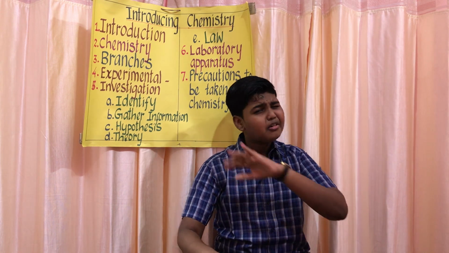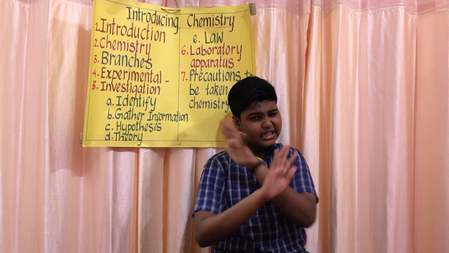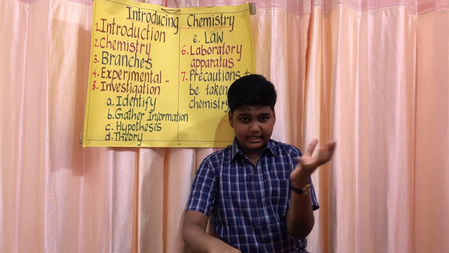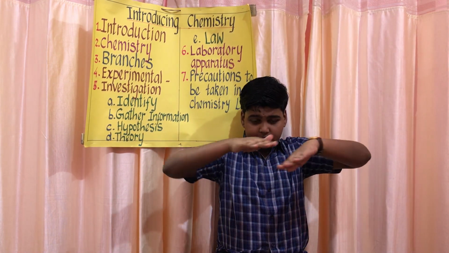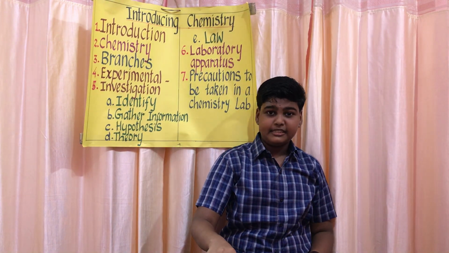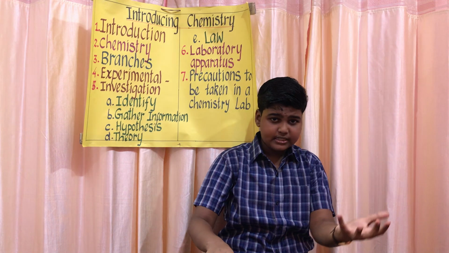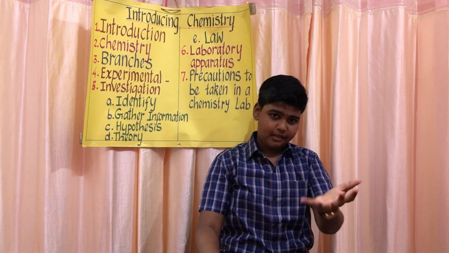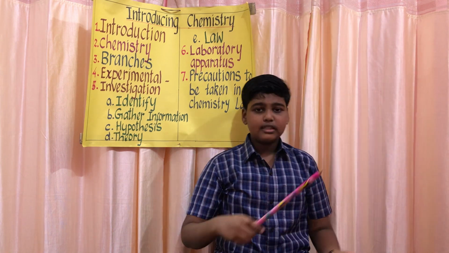A funnel is also a glass vessel. So all the laboratory apparatus are mostly made of glass. So this funnel is a glass vessel with a widened surface with a very narrow neck. It is used for filtering substances and for transferring substances from one container to another container, and it prevents the spilling of liquids. Okay, this is the funnel.